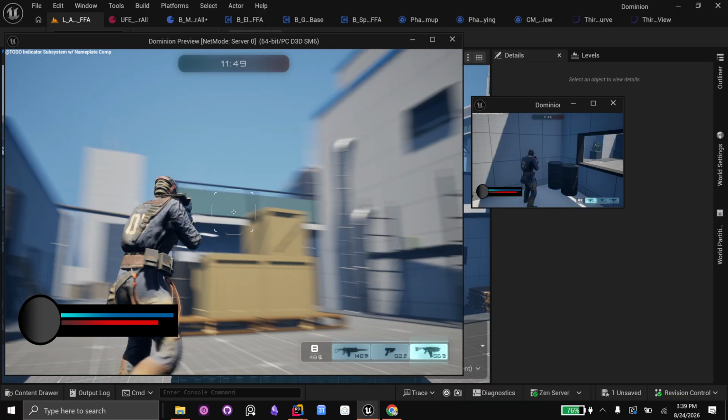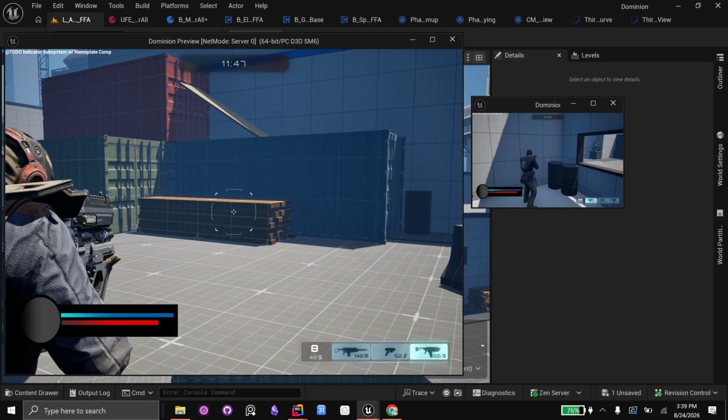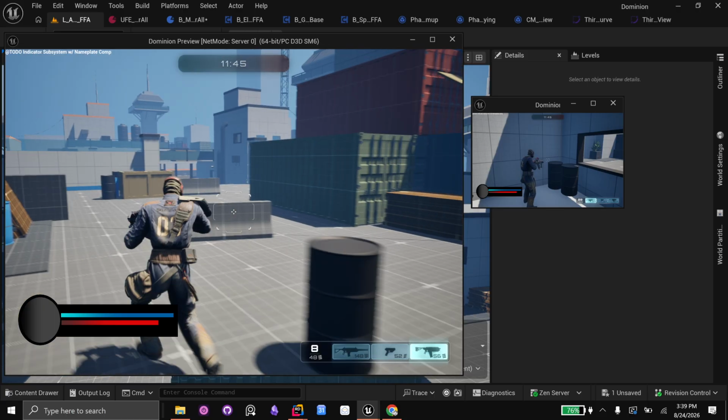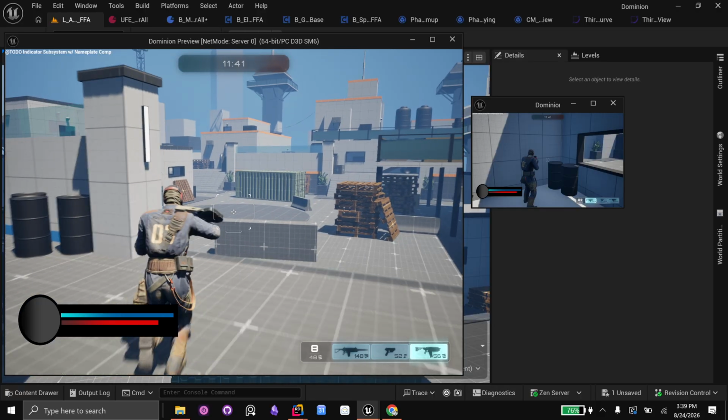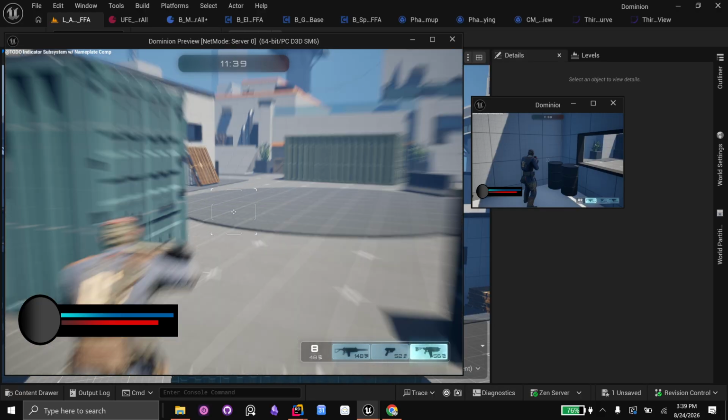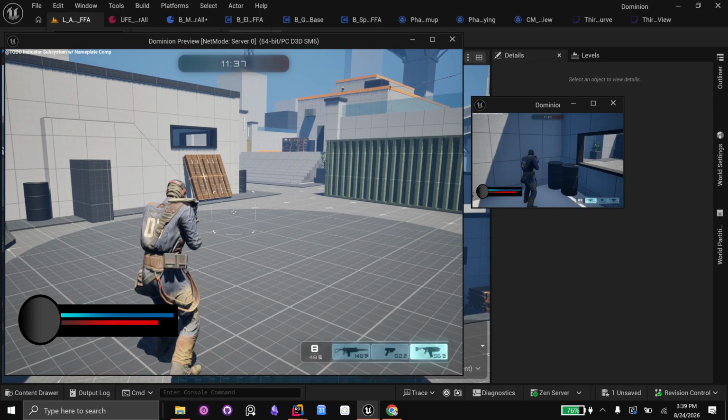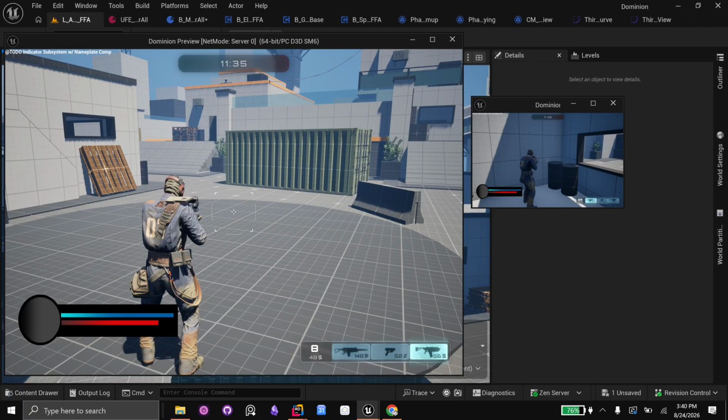So this is over the shoulder, and then this is the aim down the side camera. Pretty easy, right? And so I'm just jumping from one camera mode to the other. So this is very customizable. And then let me show you this guy right here.